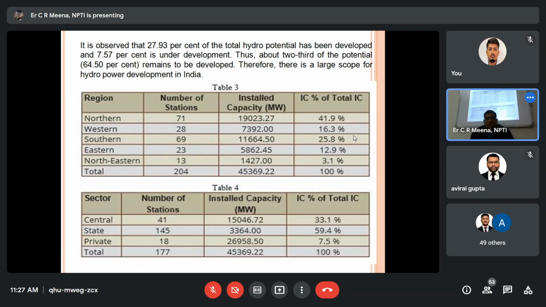These are the number of stations in India, the installed capacity, like that. Northeast, Eastern, Southern, Union. That is just the number. I will share this PPT with you. You have to go through this data.